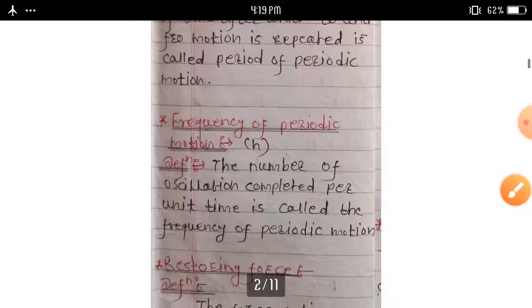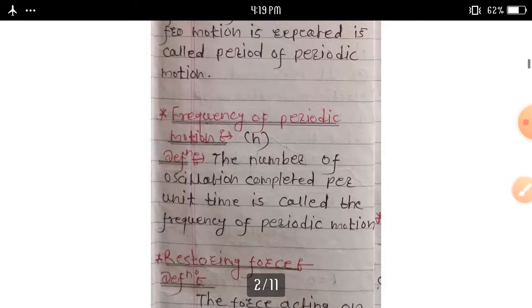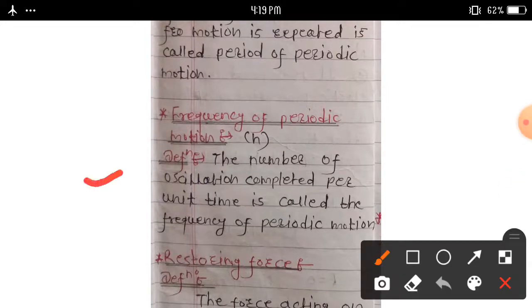Another definition, what do you mean by frequency of a periodic motion? The frequency of a periodic motion is denoted by small n. Definition: the number of oscillations completed per unit time is called the frequency of a periodic motion.